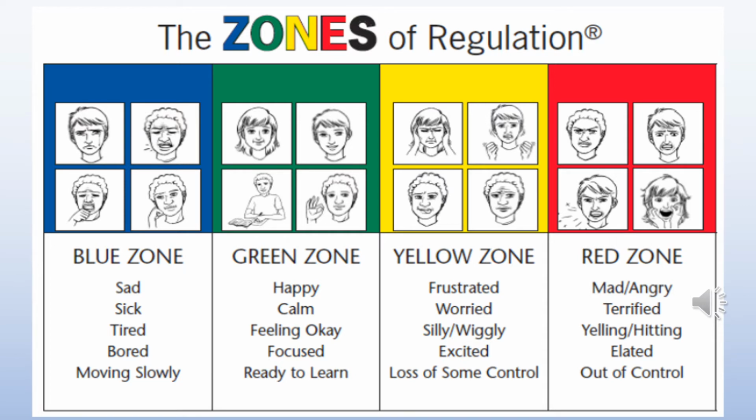The zones of regulation. You've got the blue zone, where you can be sad, sick, tired, bored, moving slowly. The green zone: happy, calm, feeling okay, focused, ready to learn. Yellow zone: frustrated, worried, silly, wiggly, excited, loss of some control. And the red zone: mad, angry, terrified, yelling and hitting, elated, out of control.